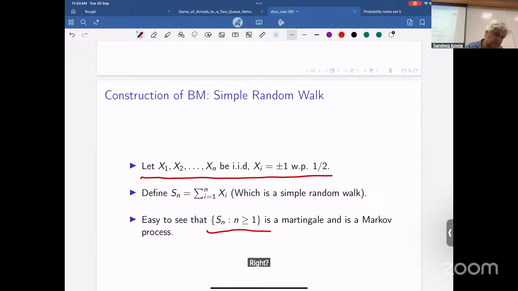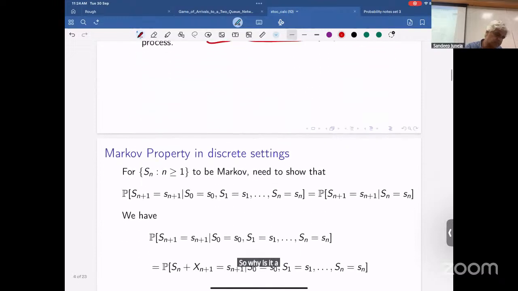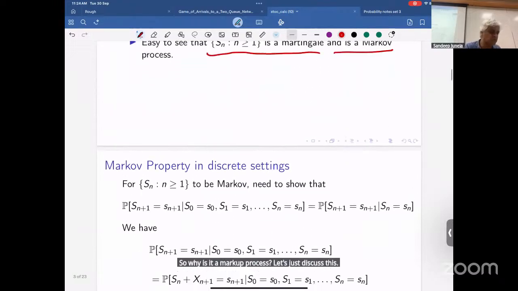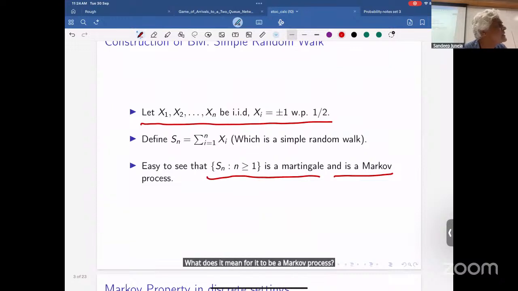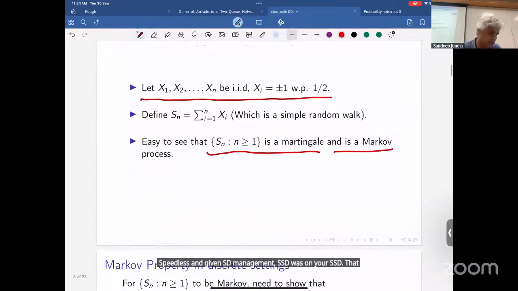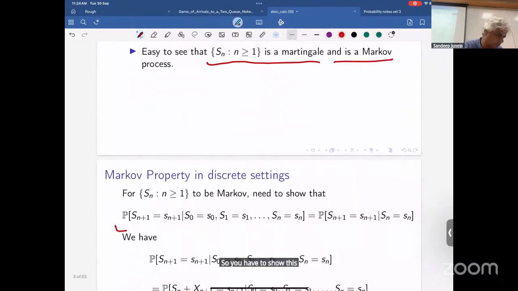Sn, as we discussed earlier, is a martingale, and it's also a Markov process. So why is it a Markov process? Let's just discuss this. What does it mean for it to be a Markov process? The probability of S(t+1) given S(t), S(t-1), and so on is just the probability of S(t+1) given S(t). That's right. So you have to show this property, right?